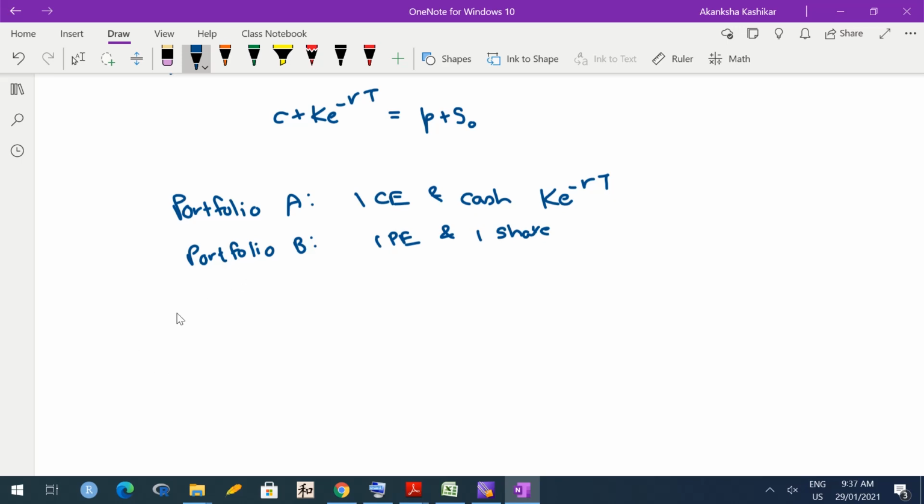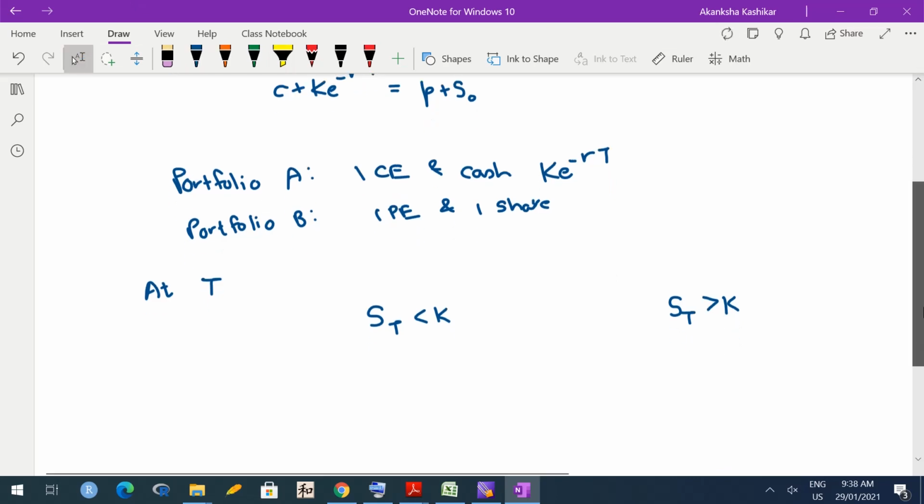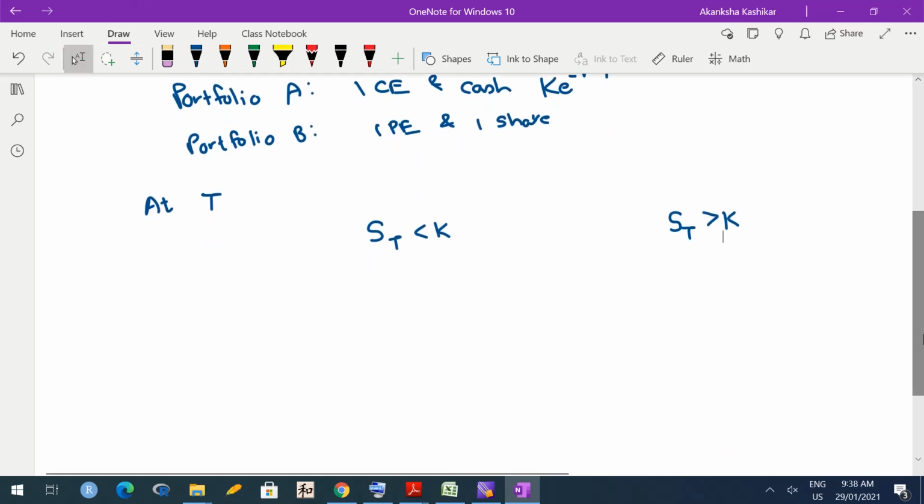So hence let us try to see what happens at time capital T. At capital T, again there are two possibilities: ST is less than K or ST is greater than K. Okay, so let us consider what would be the worths of the two portfolios A and B under each of these scenarios. Now in portfolio A we have one call option and cash K raised to minus RT.